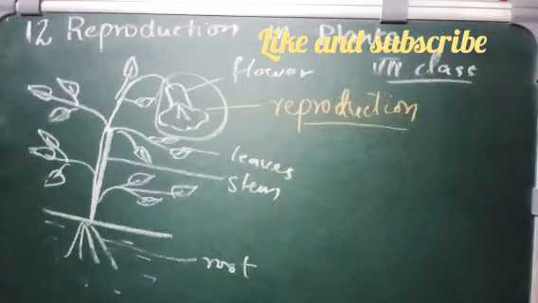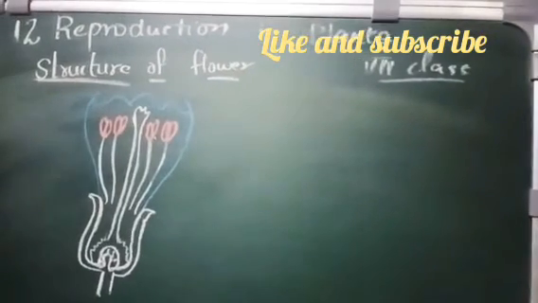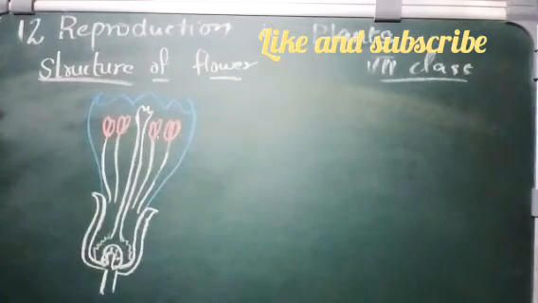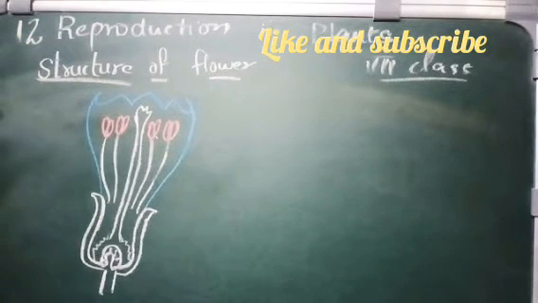How is reproduction taking place through the flowers of the plant? The flower is a very important part of the plant, and it is very attractive, isn't it? The flower is the attractive part of the plant.